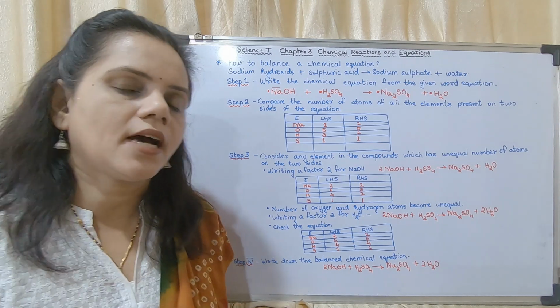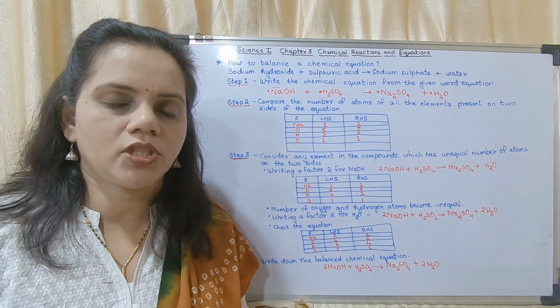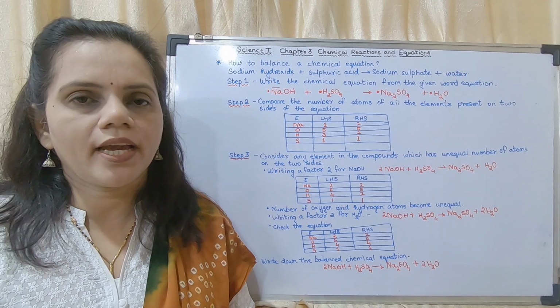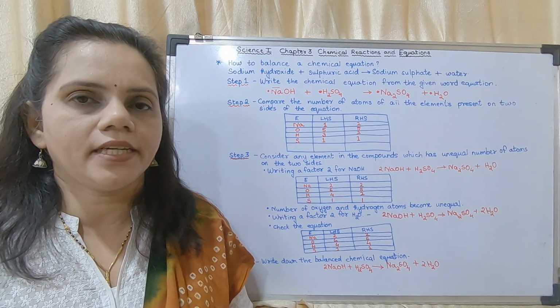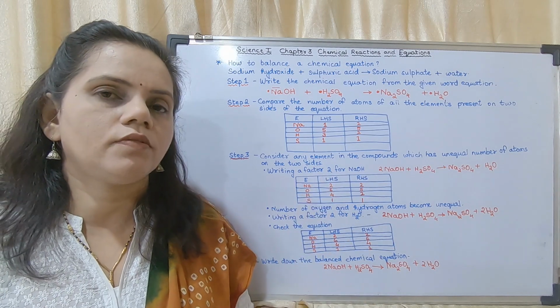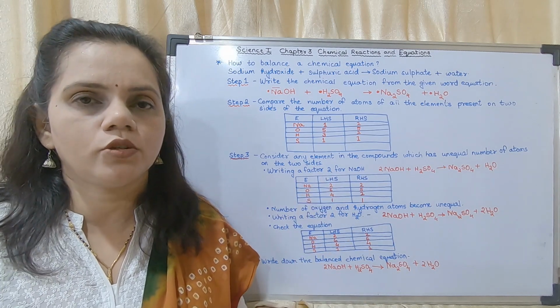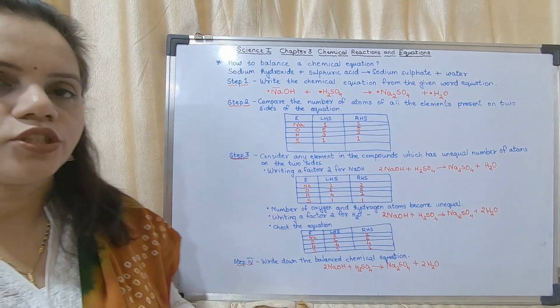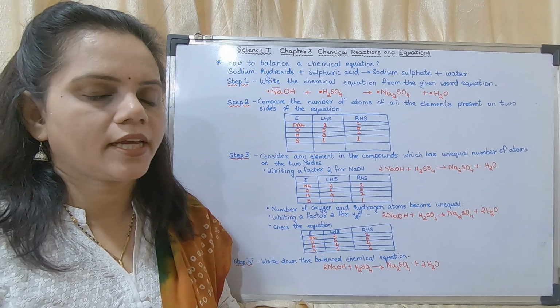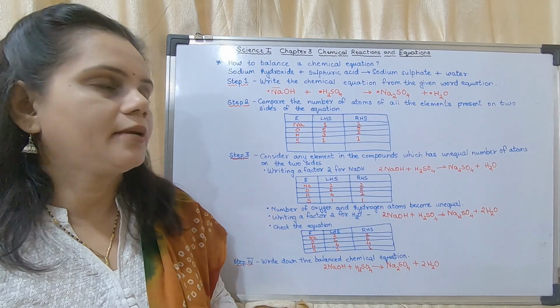Okay, so this is how you have to balance a chemical equation with the help of steps. While writing the steps, you should be very careful what you are going to write. It is not that all the equation will contain 4 steps. It could be more than 4, or you can reduce it to 3 also. Okay, I'll show you next how you can reduce the number of tables.